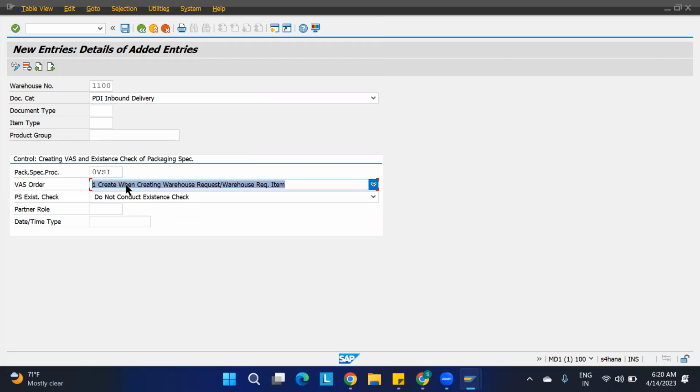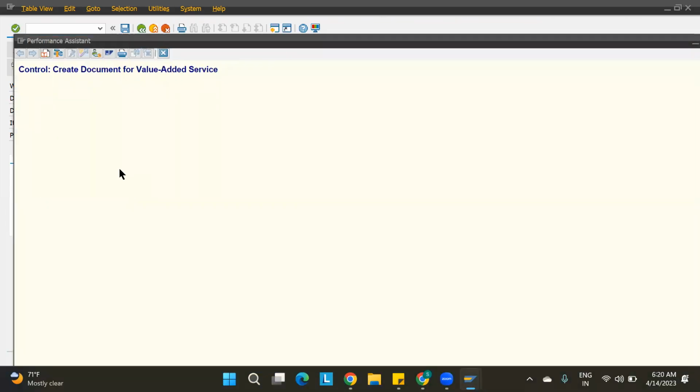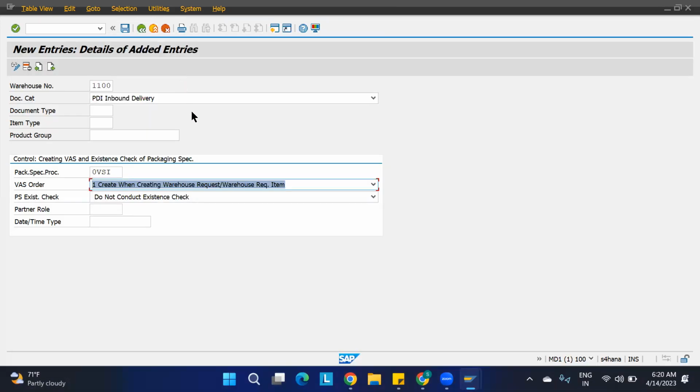If you are just opening this, yesterday Jay might have asked about this, correct? What do you mean by VAS order? Creation of the document for the value added service. See, sometimes VAS order means what?